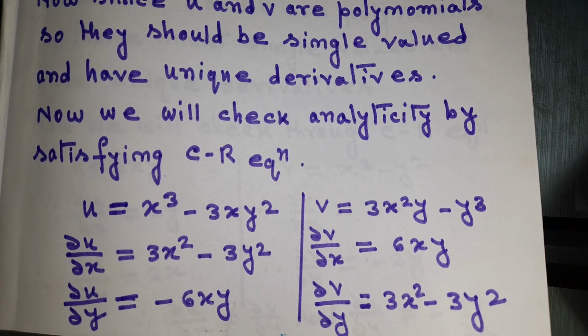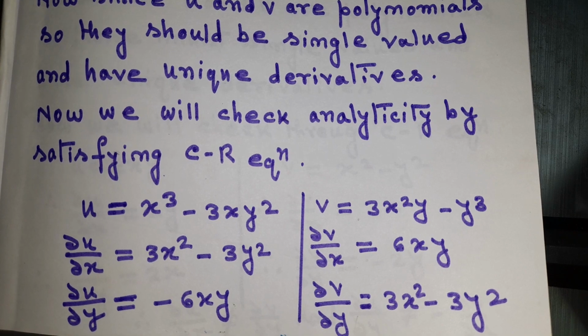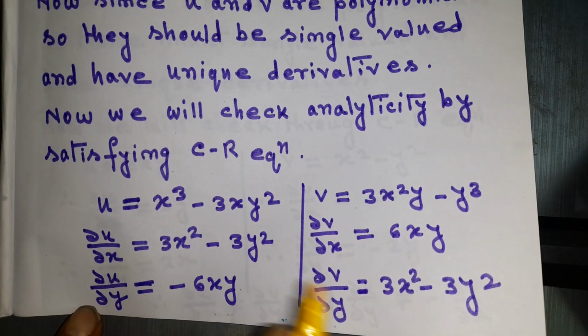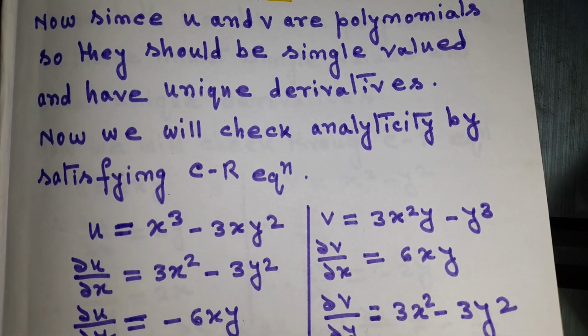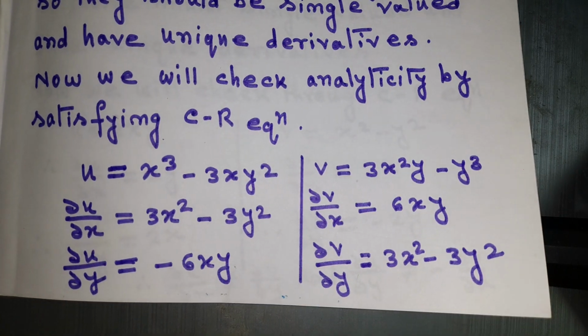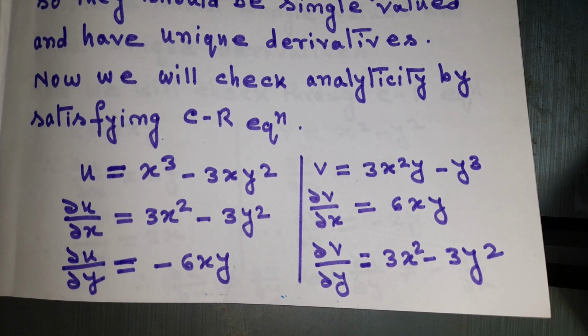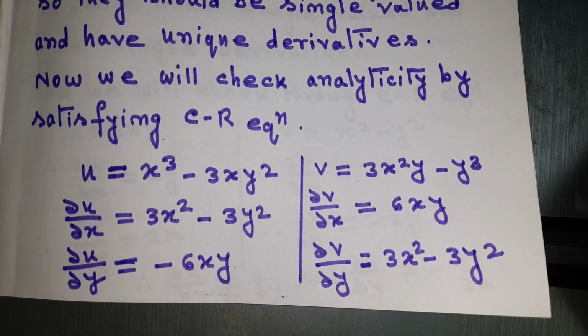So if we have u equal to x cube minus 3xy square, then what will be del u del x? Del u del x will be 3x square minus 3y square. What will be del u del y? Del u del y will be minus 6xy, because when we are doing differentiation with respect to y, then x is constant, and the derivative of any constant is 0.